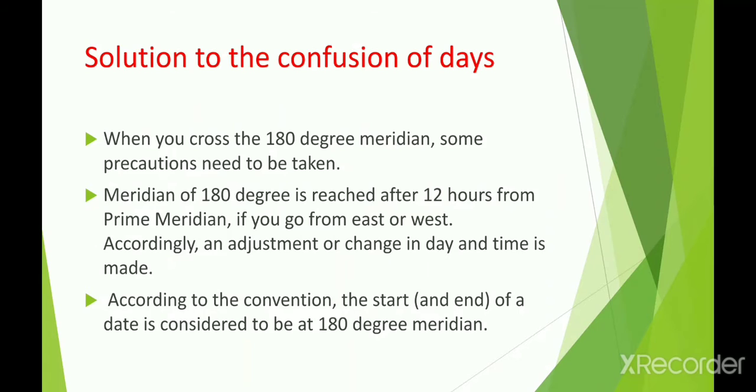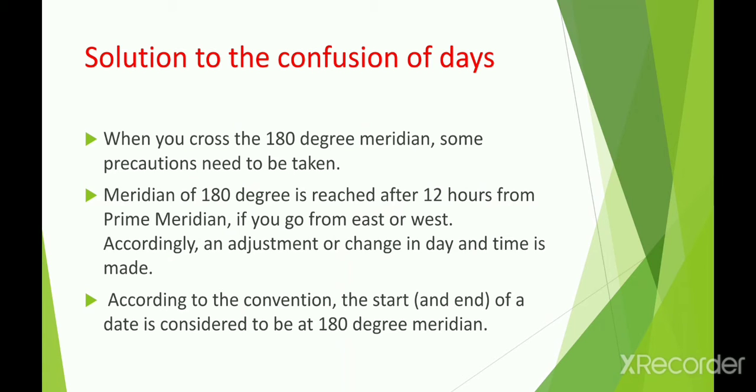See, the first point given is that when we cross the 180-degree meridian, some precaution needs to be taken. As we have seen, Meenal and Sunil crossed the 180-degree meridian, but they did not change the day and date. The 180 degree meridian is reached after 12 hours from the prime meridian, whether we go east or west. From 0 to 180 degrees east or 0 to 180 degrees west, there is a 12 hour difference. So accordingly an adjustment in day and time is made, and according to that the date and the day are changed.